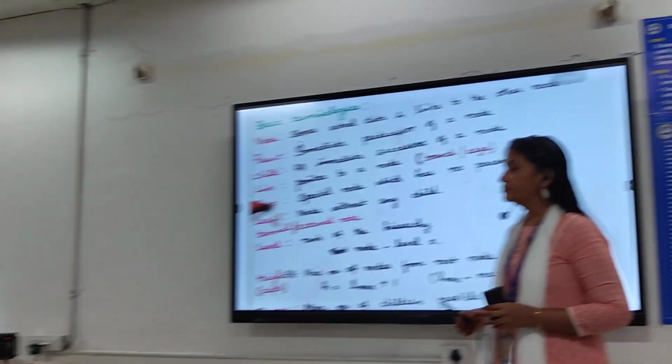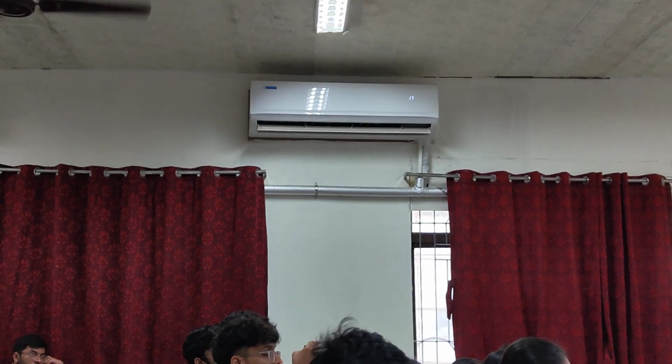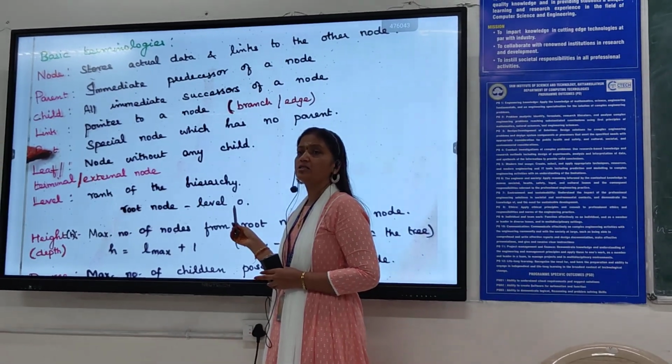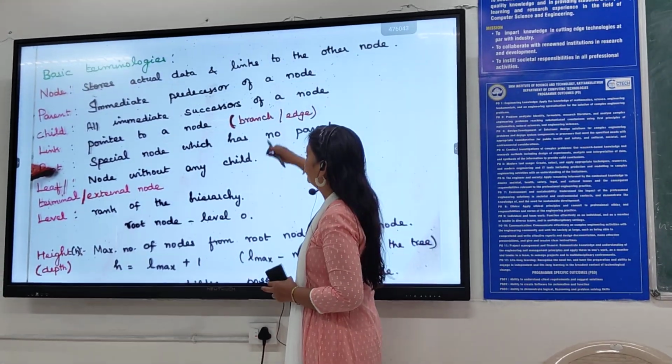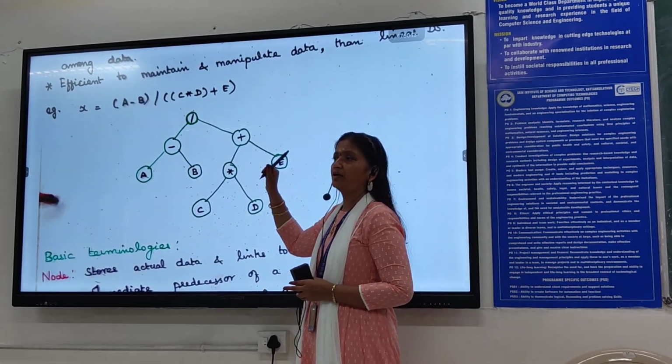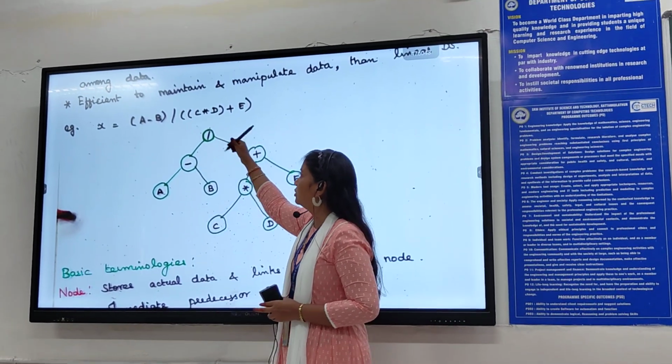Level. So level means rank of the hierarchy. The rank for the root node is 0. You can say level or rank. The topmost level will have level 0. Now refer to the diagram. The topmost level, that is the root node, is at level 0.